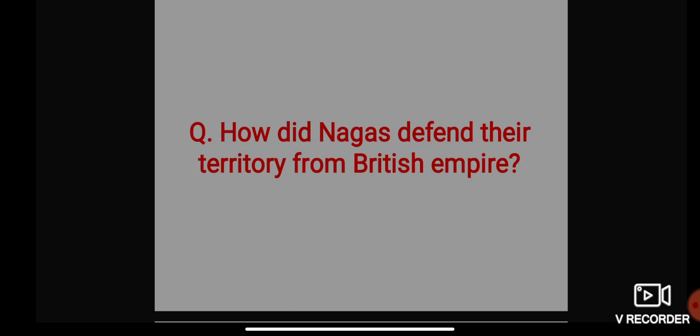But if you compare the weapons they were using, it was no match for the technologically superior British weapons. In terms of weapons, it was incomparable, because the British were using advanced, sophisticated, superior weapons.